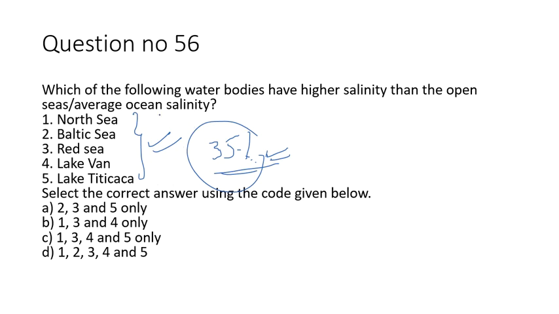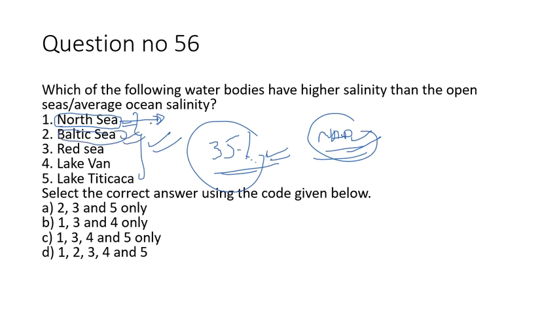There are some concepts of salinity in the ocean. In the options here, some are lakes, some are open ocean, and some are closed ocean. For example, the North Sea is the sea around the English isles. In the North Sea, the North Atlantic Drift brings salty waters from the tropical regions to this sea. That means this sea has more salinity, above average.